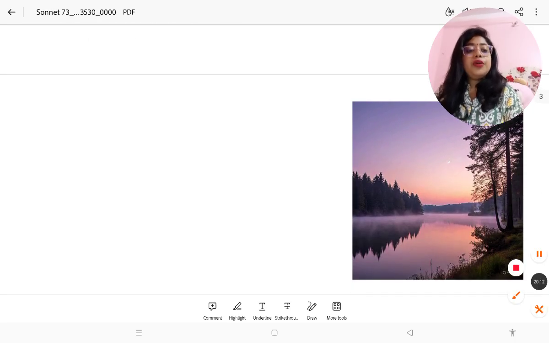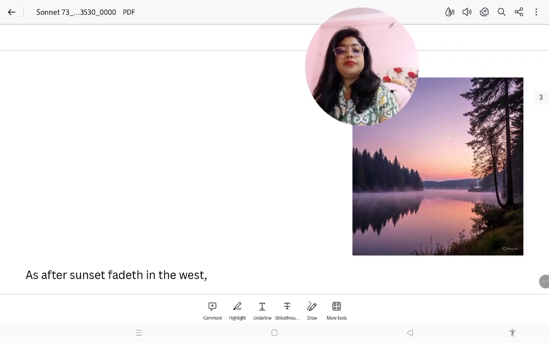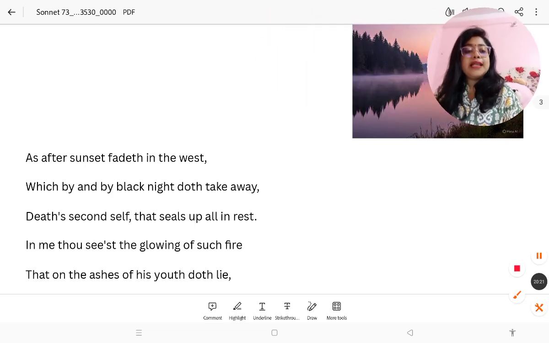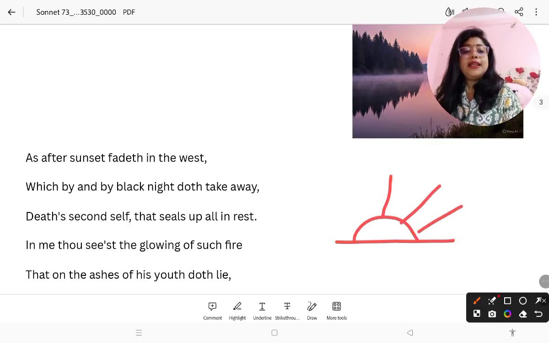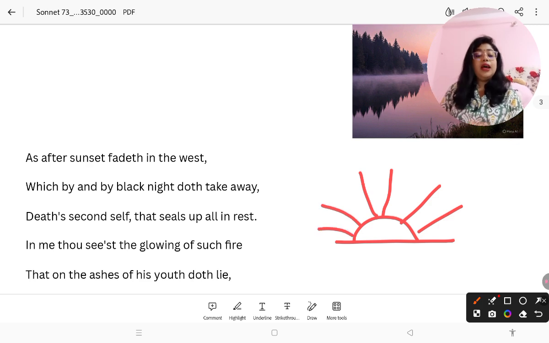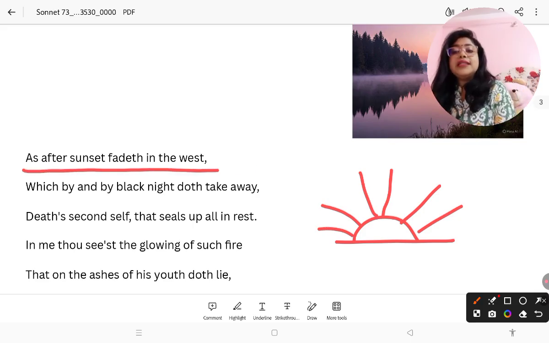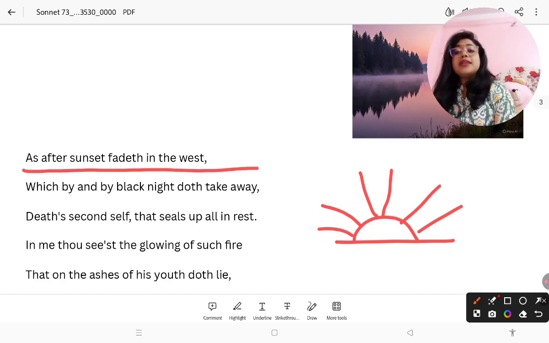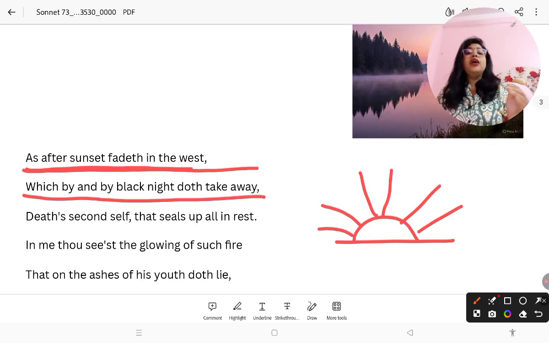Okay, so you can see that before the sunset there is red light, right? There is red light on the sky. There is a reddish color, the sky becomes reddish in color, right? So as after the sunset faded in the west, everyone knows this thing, that sunset is in the west. So as after sunset faded in the west, which by and by black night doth take away.